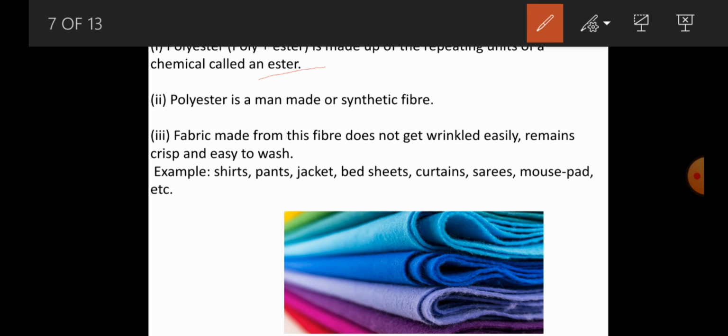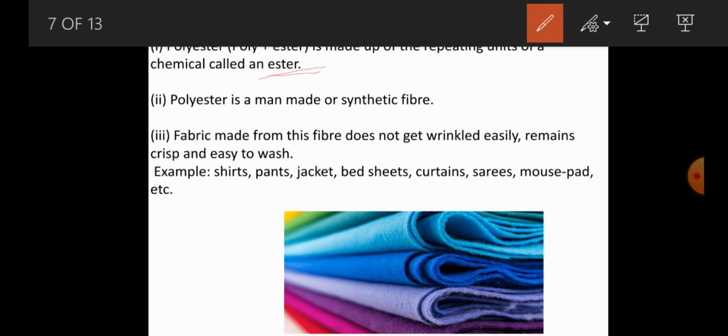What is the meaning of ester? Esters are the chemicals which give fruits their smell. That is what we call ester. We use esters for making polyester.